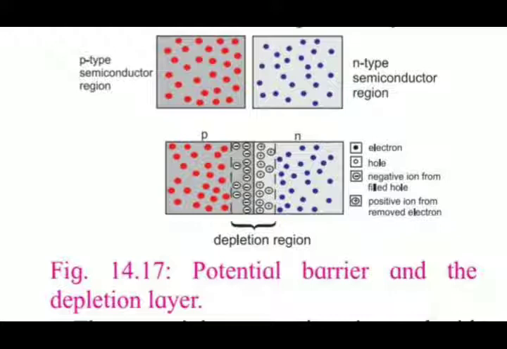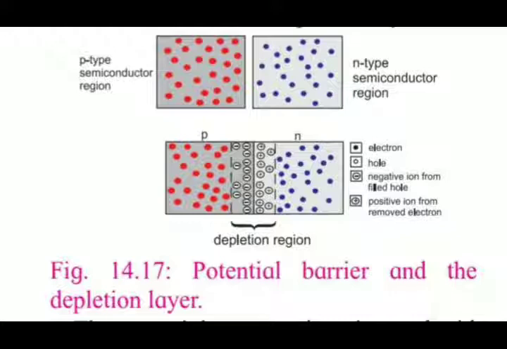So what is the work of a potential barrier? It prevents continuous diffusion of the carriers across the junction. So a state of electrostatic equilibrium is reached across the junction. Now free charge carriers cannot be present in a region where there is a potential barrier.